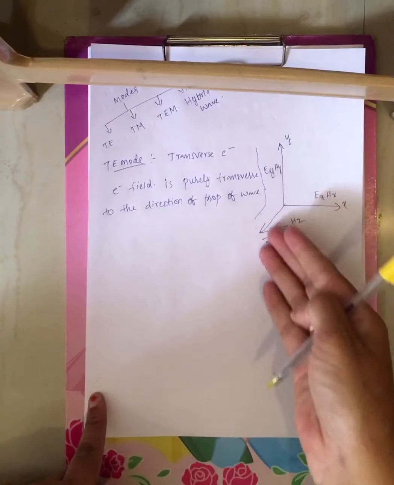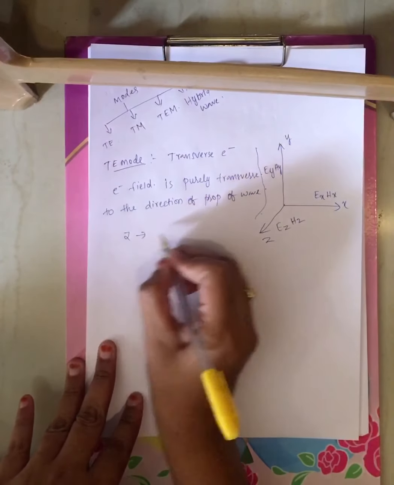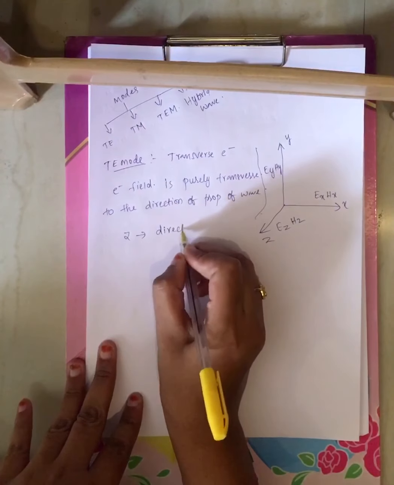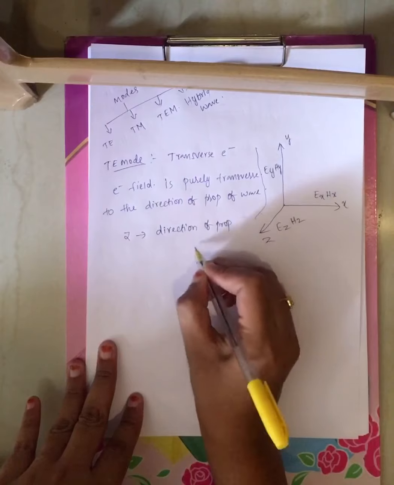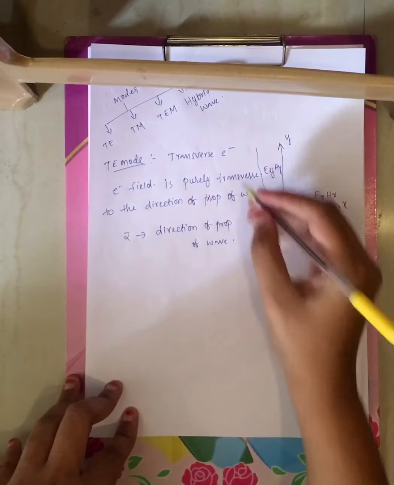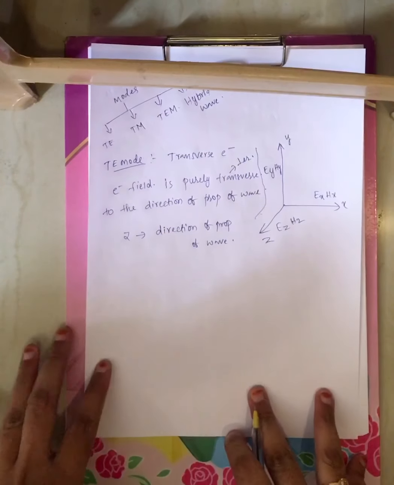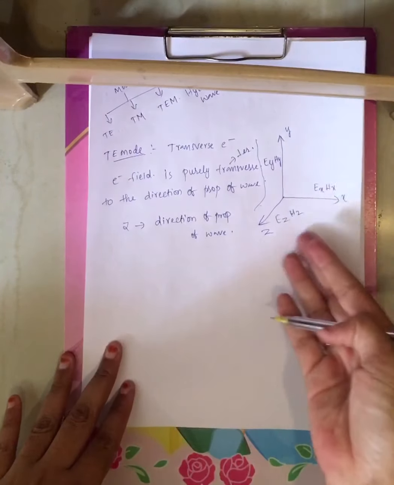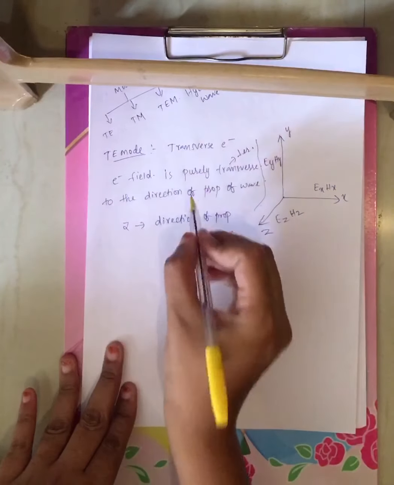See, these are three mutually perpendicular directions. Now I am considering Z as your direction of propagation of wave. Transverse is nothing but perpendicular. So you have three mutually perpendicular directions. Now we have to elaborate this definition.